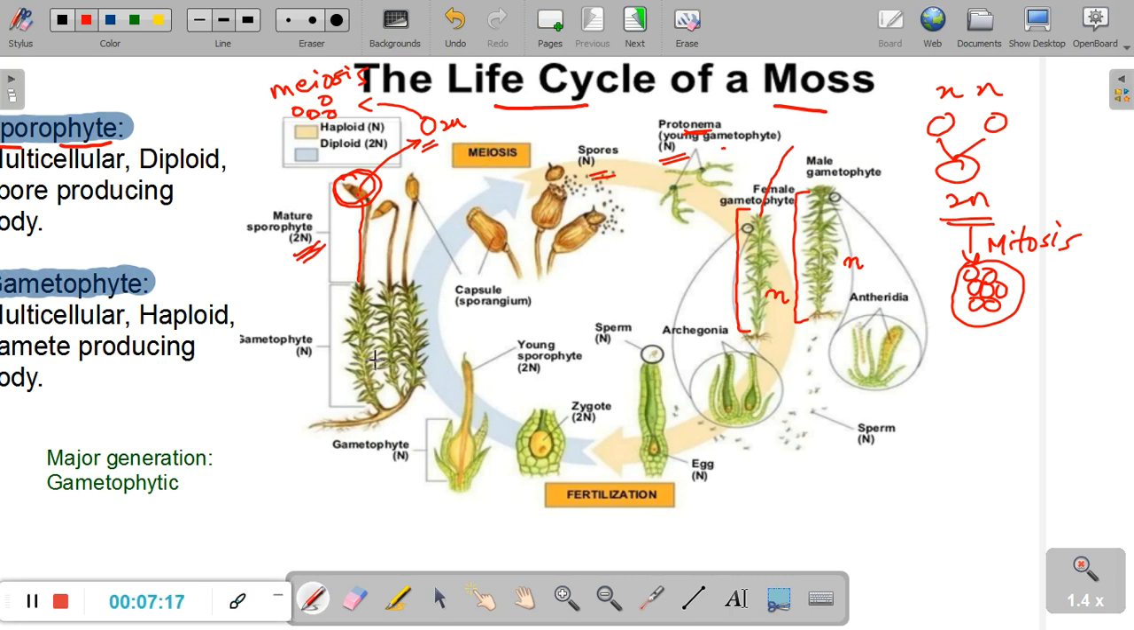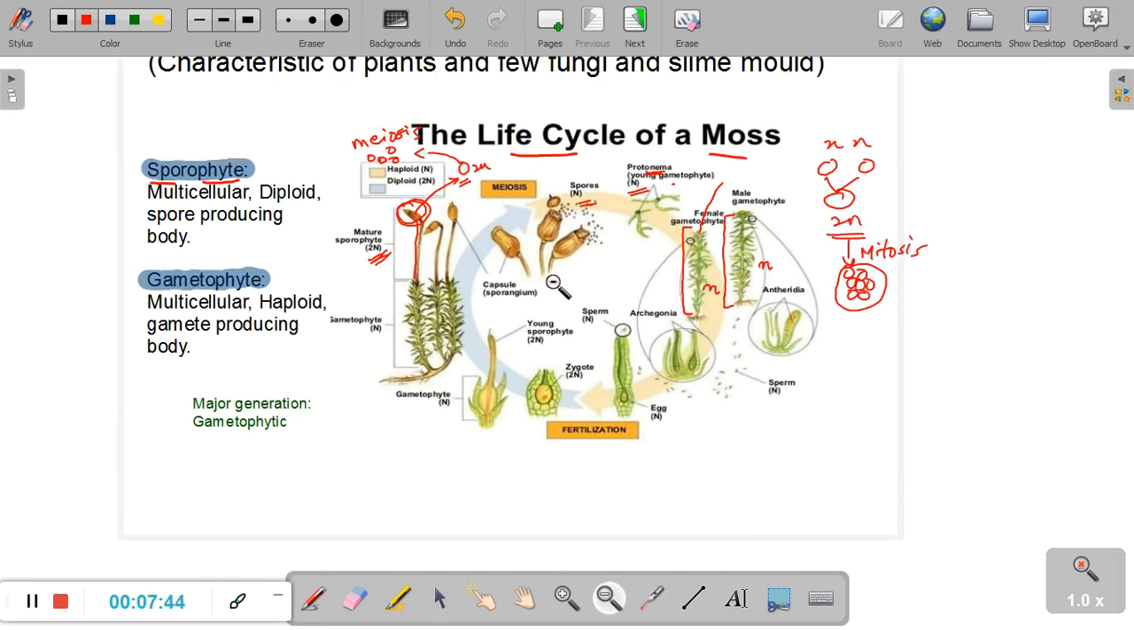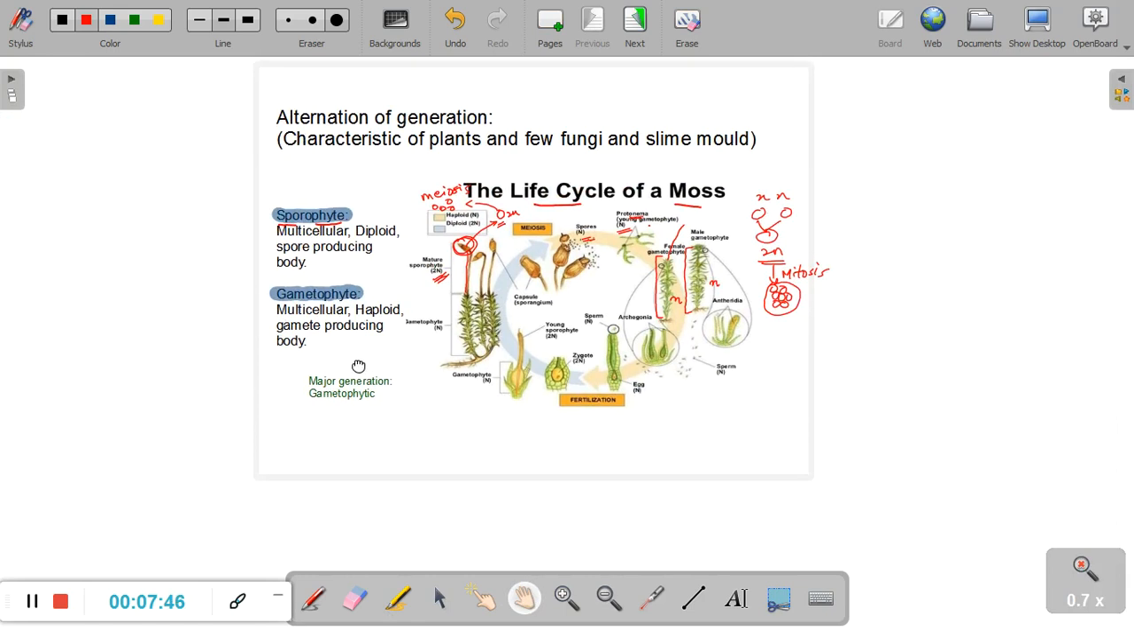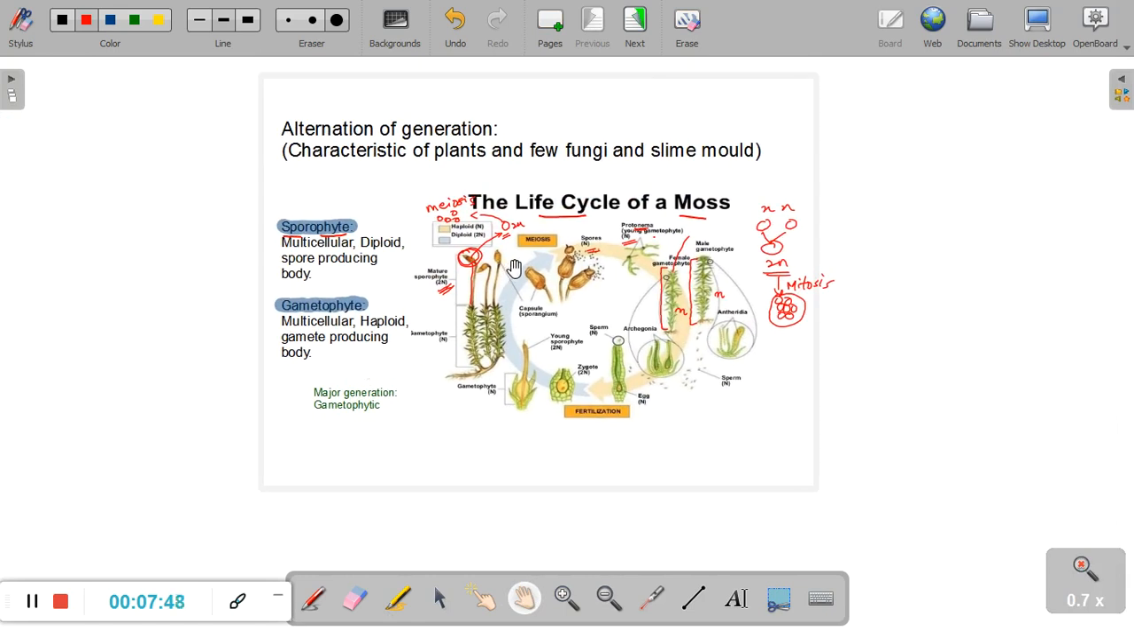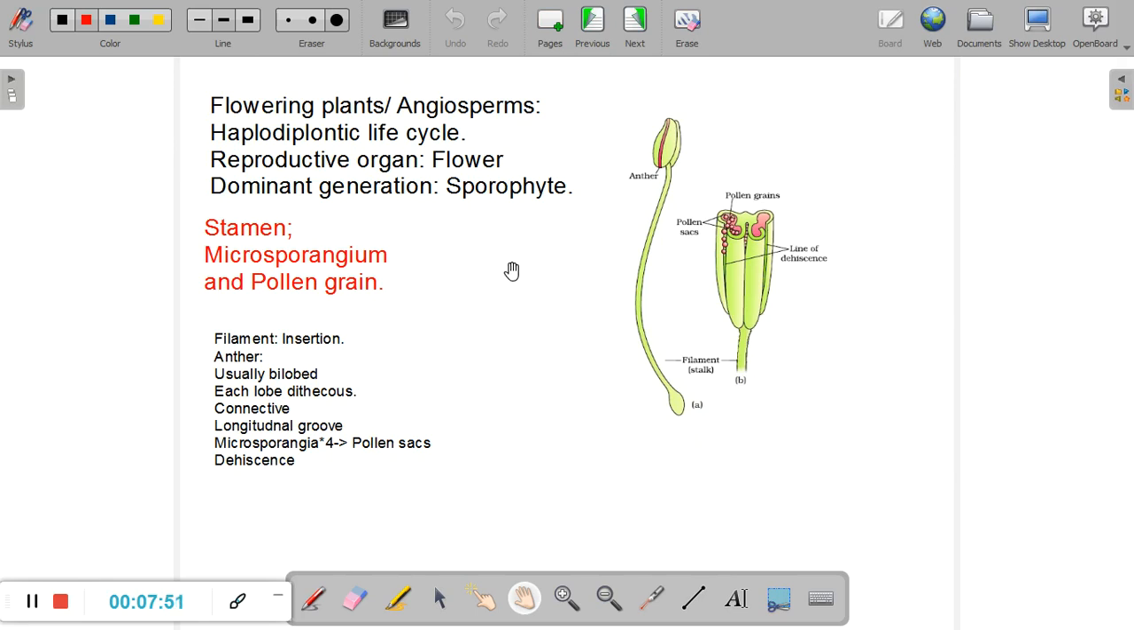Now in the life cycle of the moss, for most of its lifespan, the gametophytes find prevalence. They are the ones that are seen most of the time, and sporophytes are short-lived. They appear for a very short period of time, and that's why the major generation in mosses is the gametophyte. So I hope you've understood the meaning of the term alternation of generation, and let us now proceed further to understanding reproduction in plants.